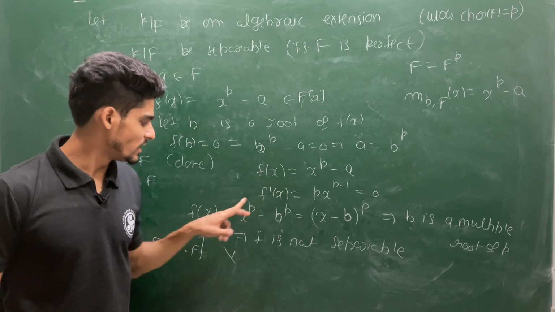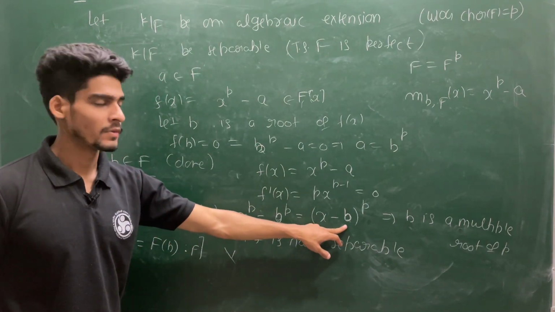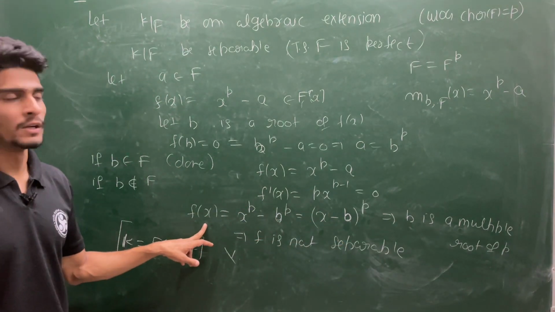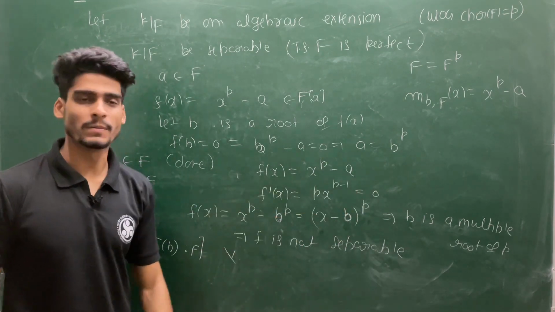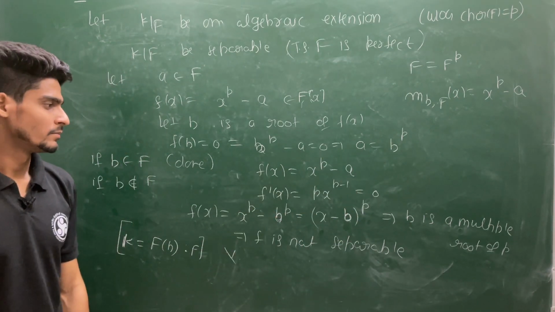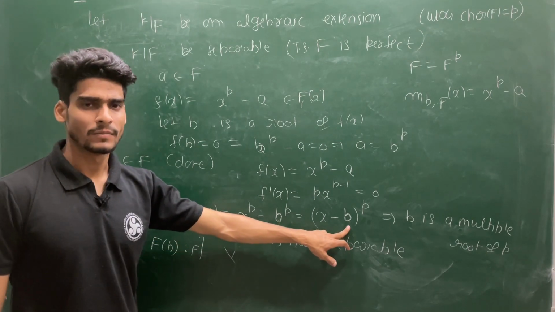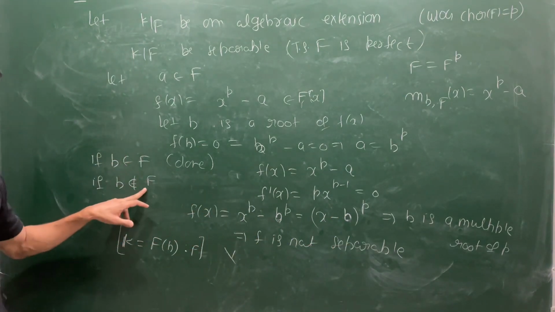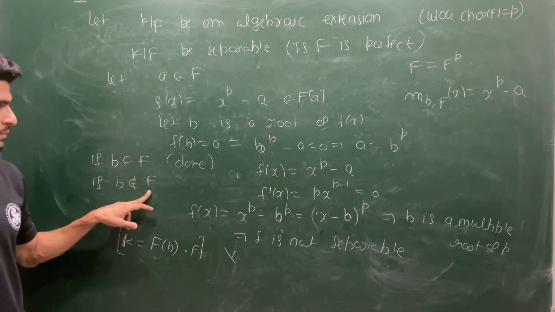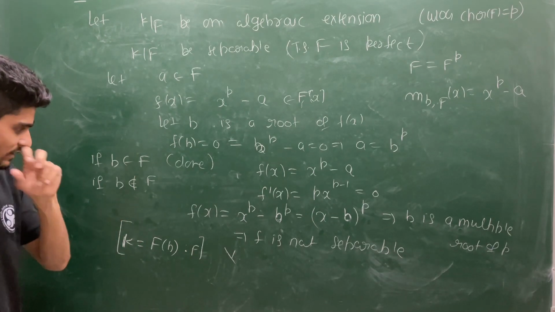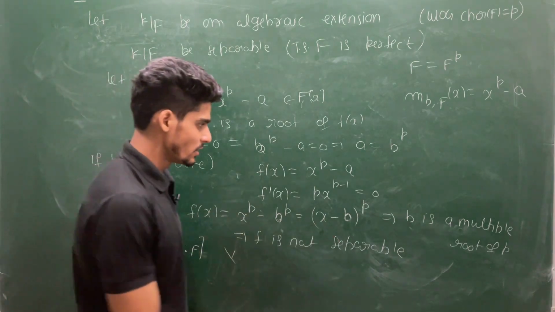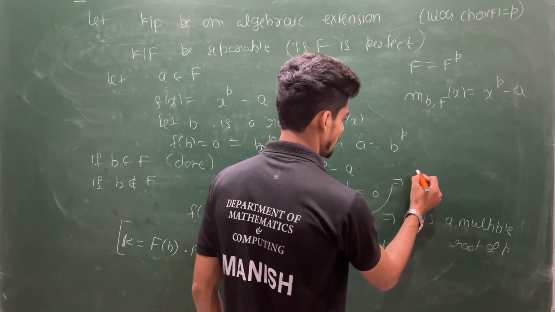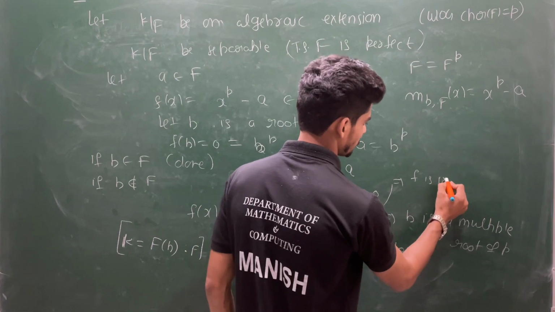So every root of this f is b. If you reduce this polynomial, you will have (x minus b) to the power something into (x minus b) to the power something. But that you cannot write because b is not available in F. So if b is not in F, it says that this f is irreducible. So by using this, you can say this f is irreducible.